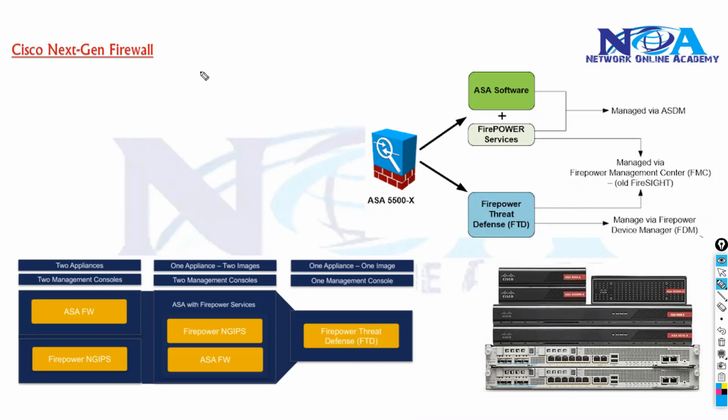Now let's try to understand Cisco's next generation firewall. We call this Firepower, or Firepower services, and what it offers. So Cisco combines the ASA. Now Cisco has an ASA as well.